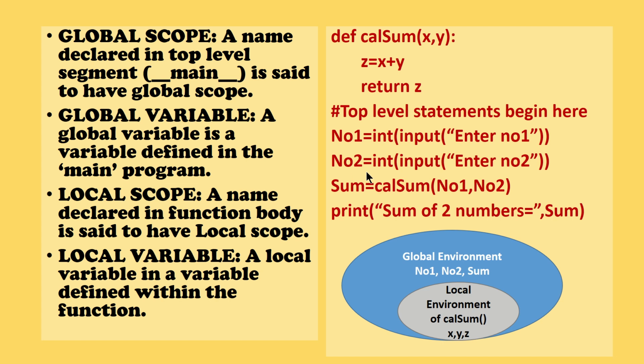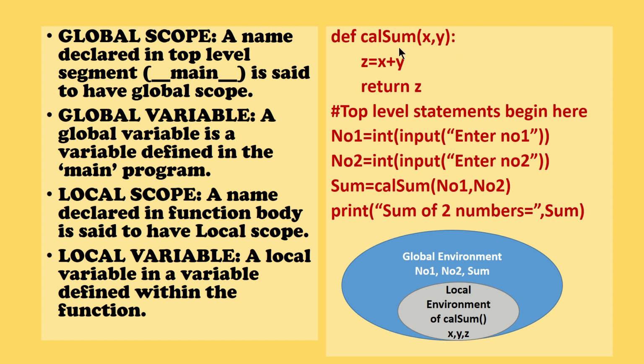environment, and number 2 is also a variable which is declared in a top level statement, right? So here number 2 again is a global variable and it is in a global environment. So sum is equal to cal sum of number 1 and number 2. When you call this function, the control will be transferred to the function. The value that you received in number 1 is given to x, and the value that you received in number 2 is given to y.